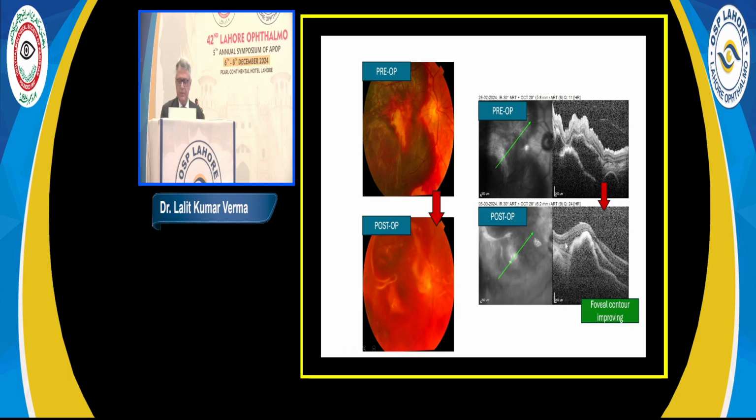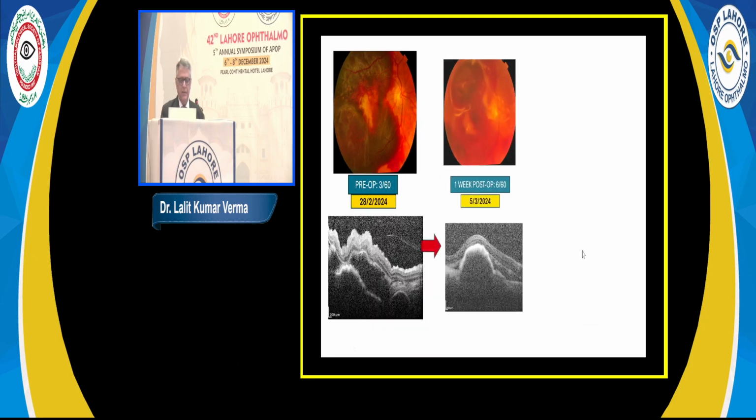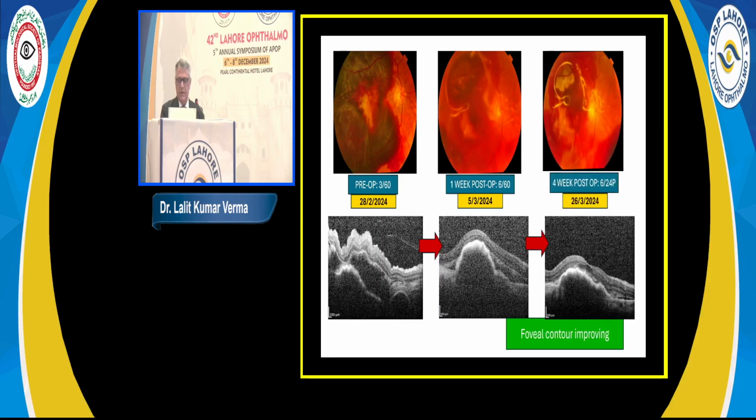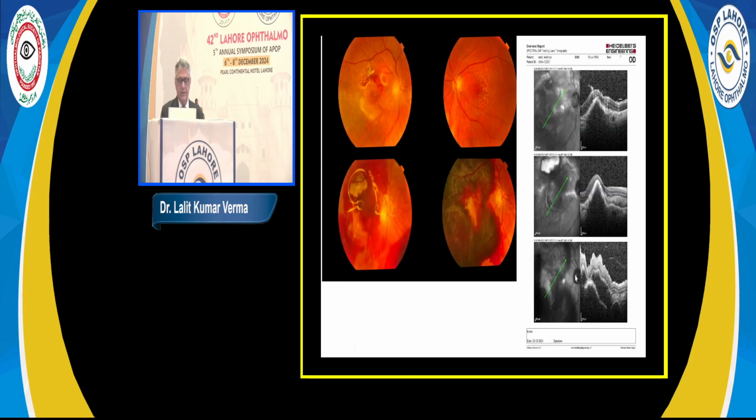And you see one day itself shows some kind of change. And after serial follow-up, this was this year itself in the month of March. And you see this is the picture, foveal contour has started recovering here. And this is the final follow-up of this same patient. If you see left eye here, right eye here, then this is the final follow-up, where the patient recovered to 6/18 vision from a vision of finger counting.